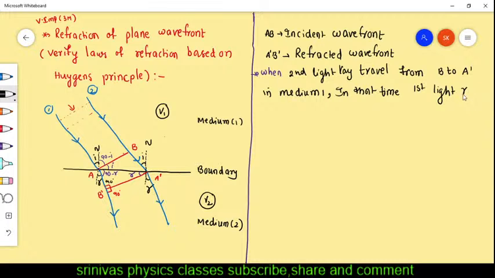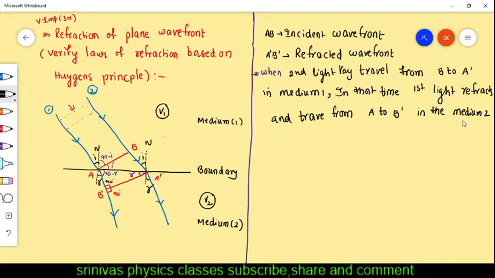From the diagram only everything will come. The first light ray refracts and travels from A to B dash in medium 2.